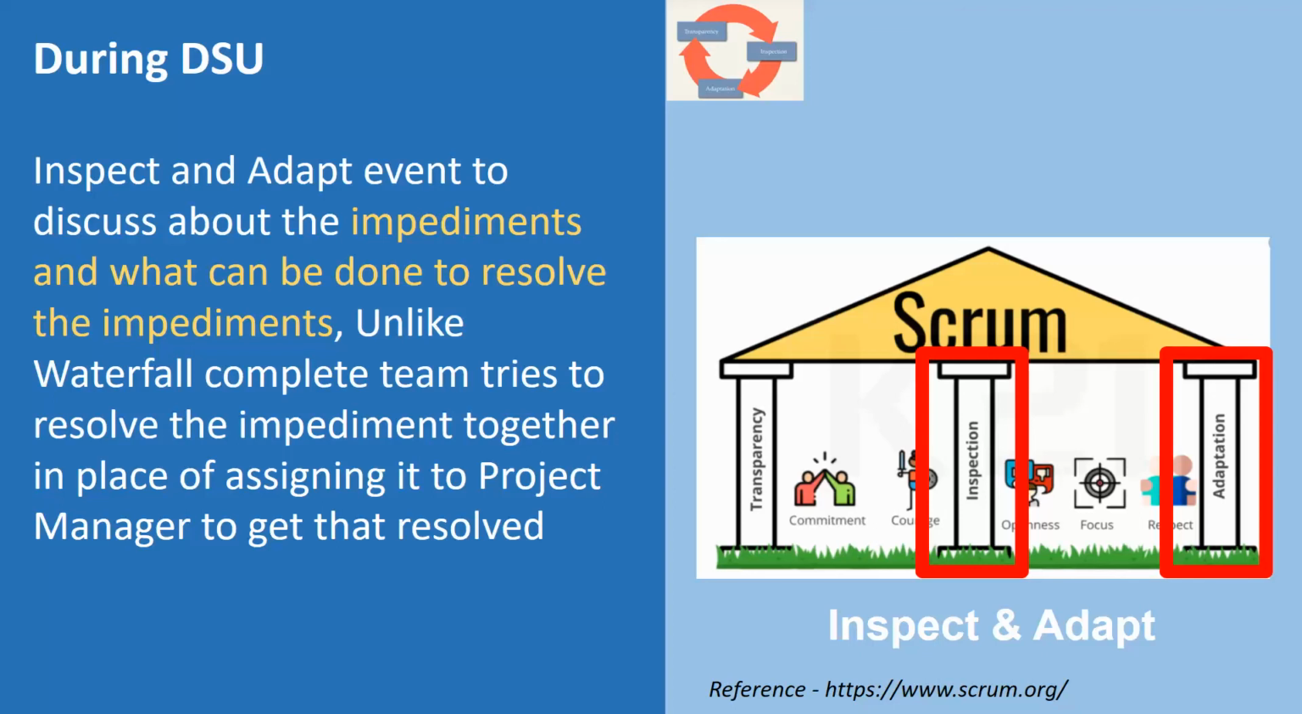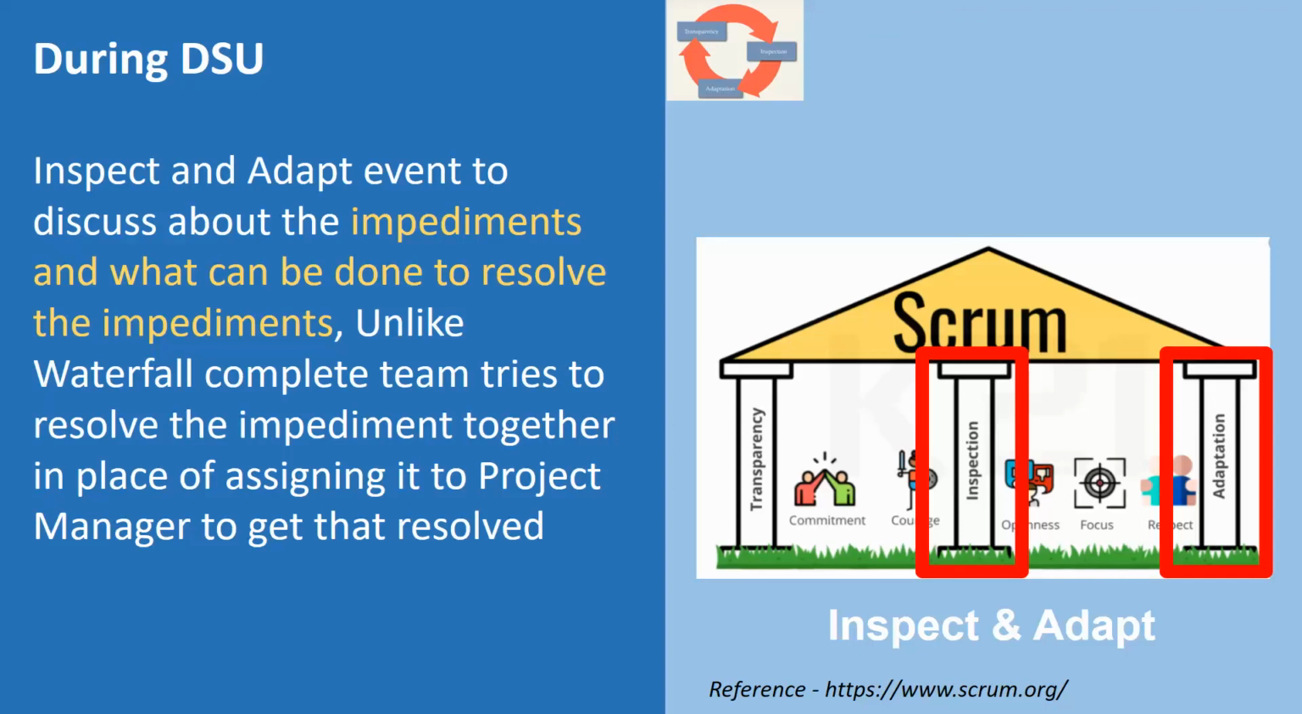Unlike waterfall, when we face an impediment and we have a risk, we pass it on to the project manager to put that in the status report and show that to leadership and get a solution to us. So it's like passing the ball, whereas in Scrum the team is responsible to discuss the impediment and find out ways how it can be resolved. So now you will start seeing value, right?